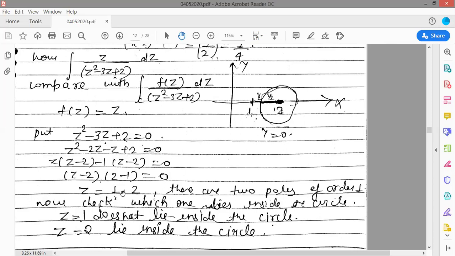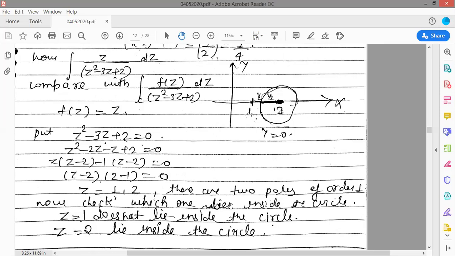There are 2 points. Now check whether these 2 points lie inside the circle or not. This is your radius half, and there is a point 1 here, and another point 2 here, and the center is (2, 0). That means at point 2 you have your circle. That means only 2 is inside, and 1 is outside.